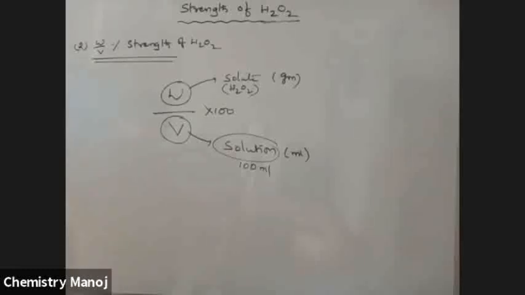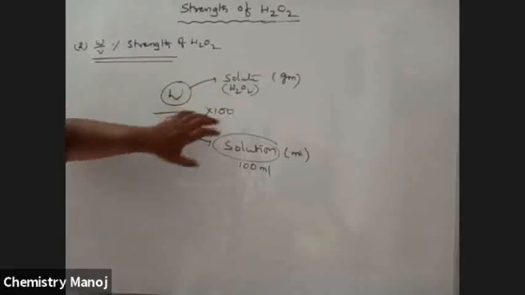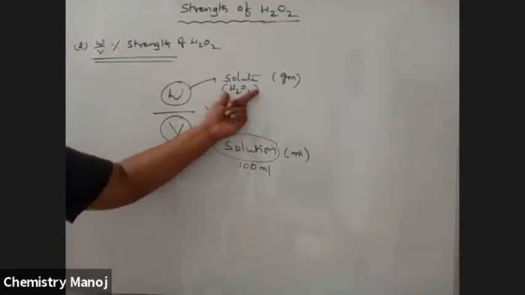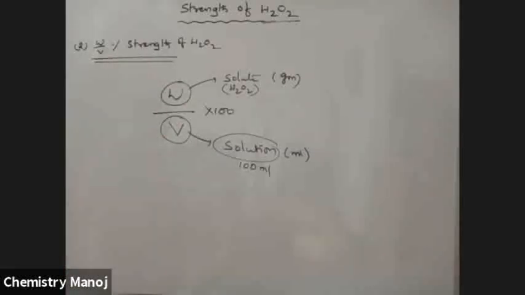Is this clear? The numerator value is applicable for the solute, that is H2O2, and the solution volume is 100 ml. How much weight of H2O2 is in 100 ml solution is given as the weight by volume percentage.